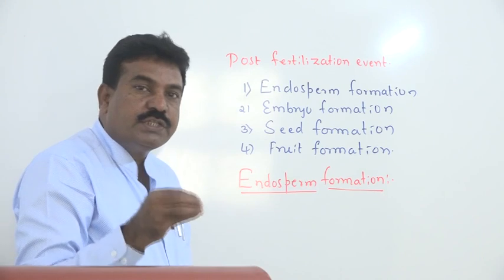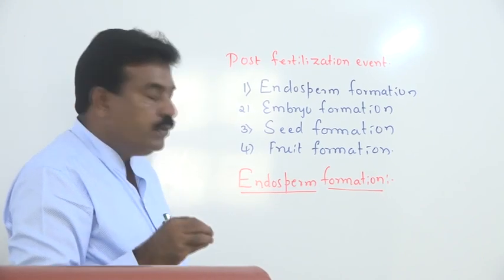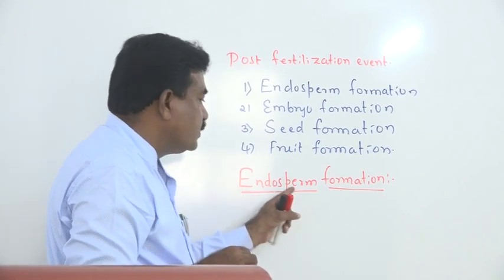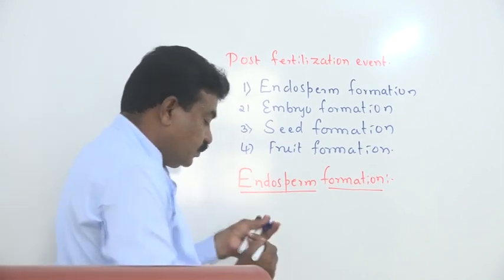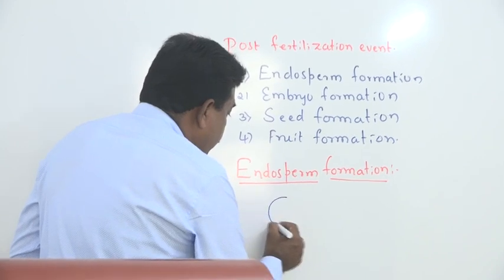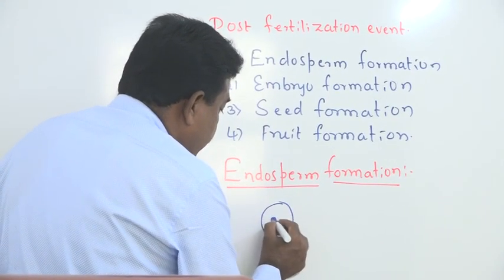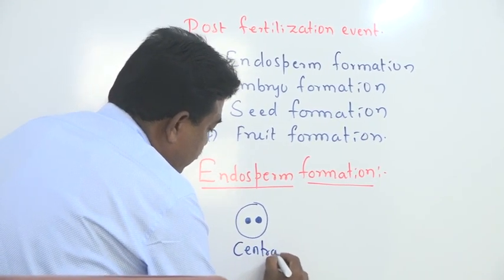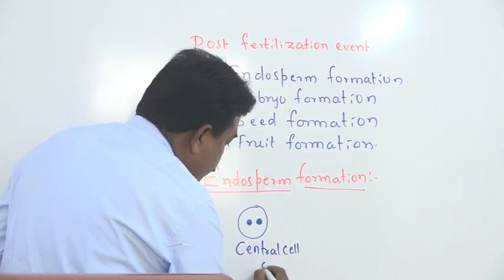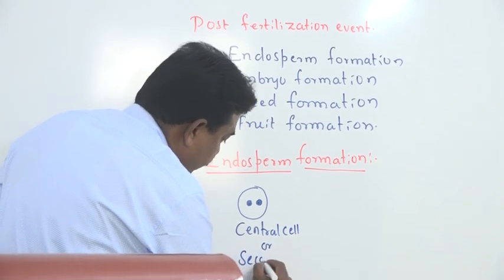Now, to nourish the zygote and developing embryo, there is a development of a special tissue. It is called endosperm. Already in the previous part we know it is the central cell. That central cell we also call the secondary nucleus.